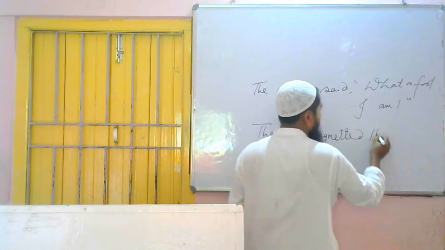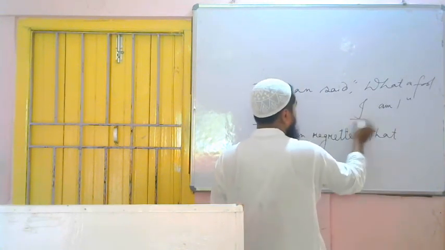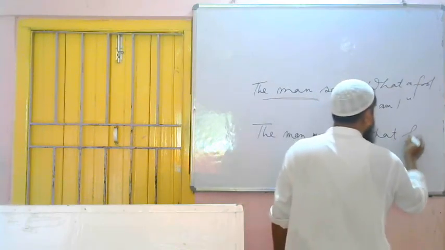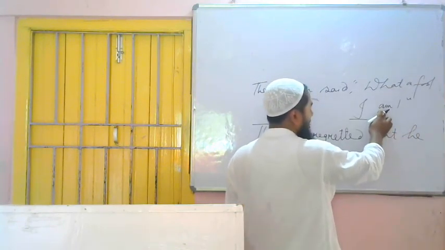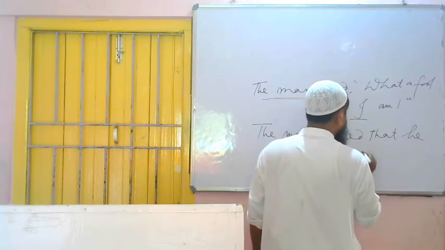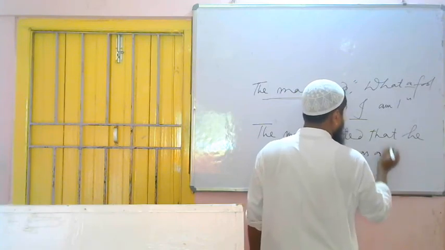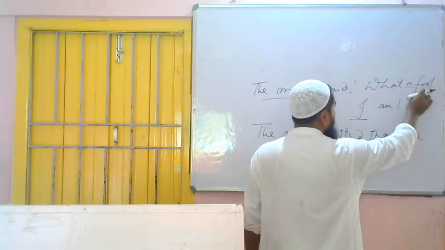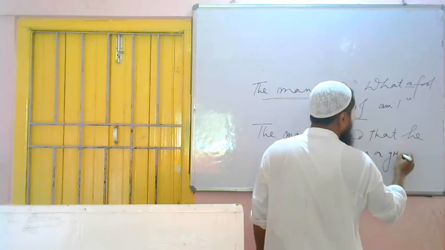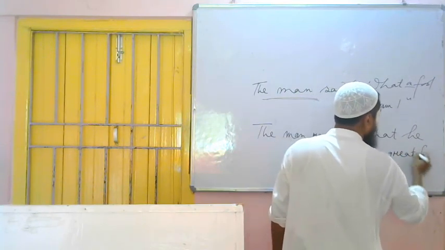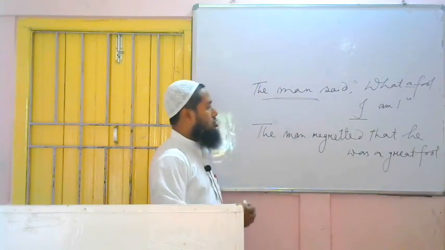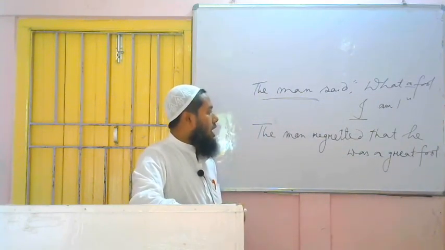that. What is the subject here? I. So it is the man. On the basis of this it will be changed. He. Then am, the auxiliary verb am, it will be changing the tense. What will it be? That he was. Then the determiner a. Then what remains? Full. Before that what do we have to use? Great or very. You cannot write very full. We have to write what? Great full. The man regretted that he was a great fool. So this is the answer of this sentence.